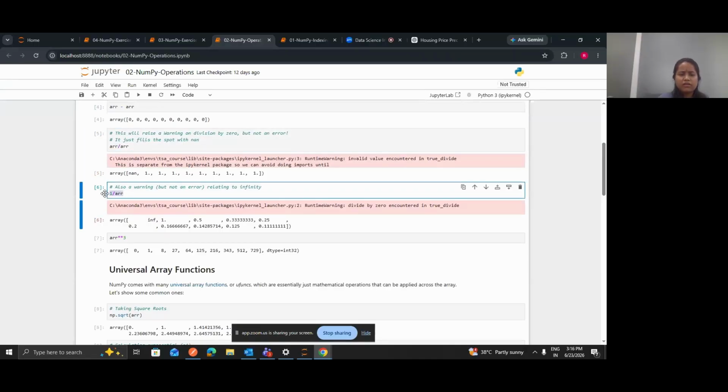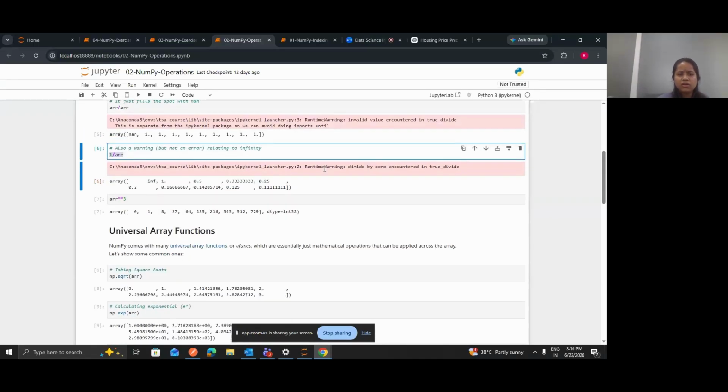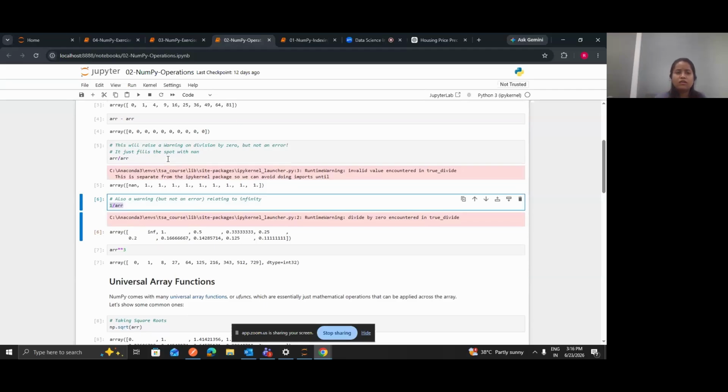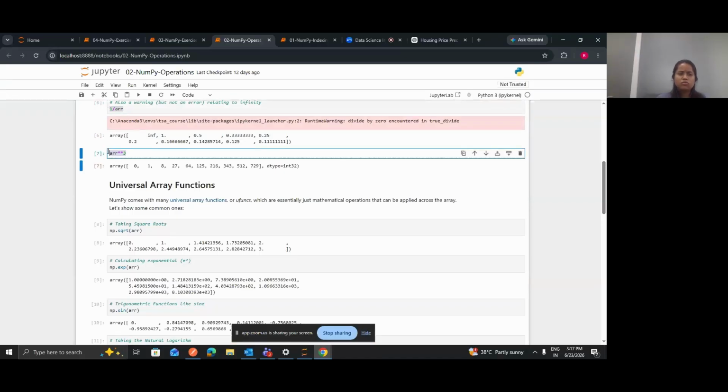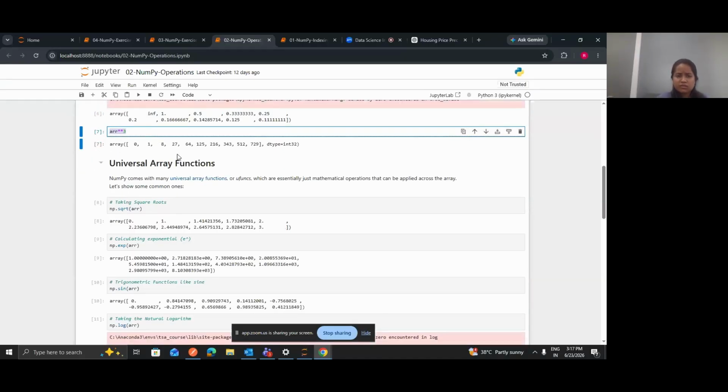Now you want to find one by array. So for all the values you can do this directly. All kinds of arithmetic can be done directly on whatever array you have created. You can directly perform the operation on the array, and it will be performed for all the elements. So here, you want to find the cube of all the numbers, so that also you can do. You can directly write array, and on this array you can write star star and three, and this way you will be able to print the cube of all the elements, right?